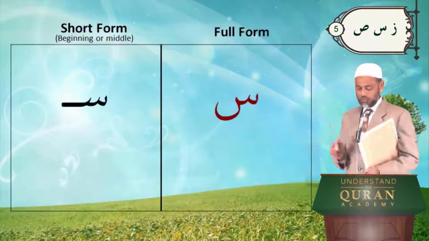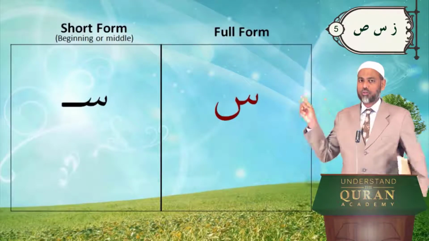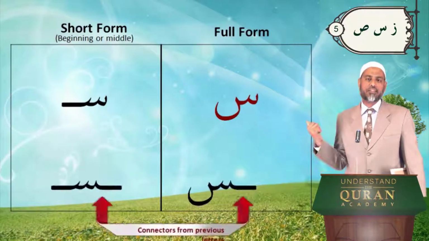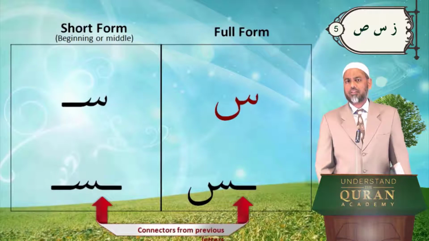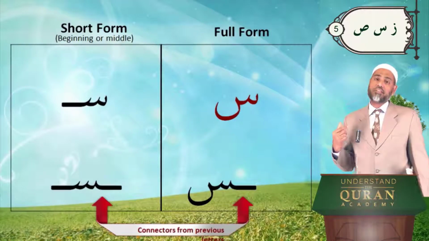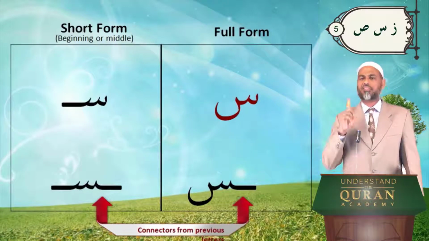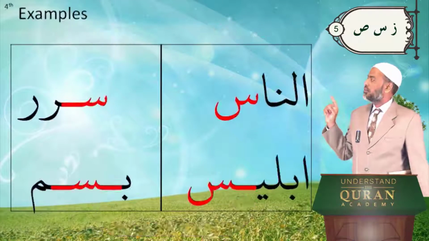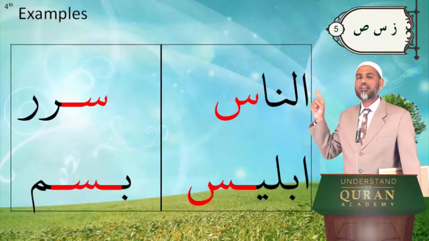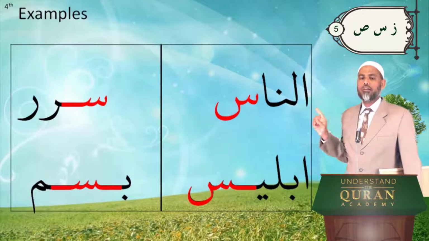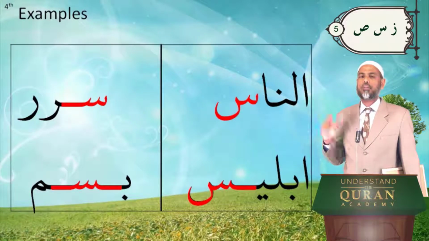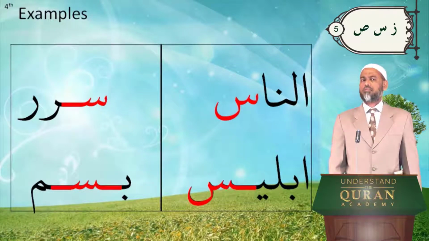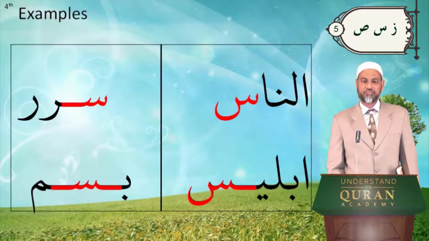So you have the full form of sin and the short form of sin, with connectors from previous letters shown below. Connectors are always there from previous letters for almost all the letters except one. One is too rare. Okay, so we have sin in its full form and the short form with connectors before them in different words. Do you see that? It's very clear, the red ones.